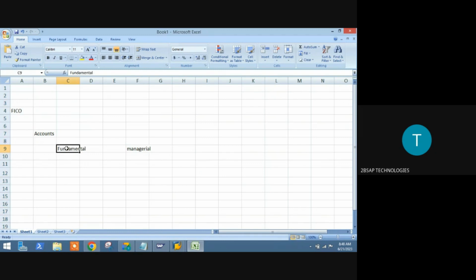Fundamentals of accounting means what, sir? In your books of accounting. Forget about SAP. In your fundamentals of accounting, what are you going to learn? Golden rules. There you are going to learn what needs to be debited and what needs to be credited. And then based on this, next you are going to learn your P&L and balance sheet. Okay, this is what you learn in fundamentals.